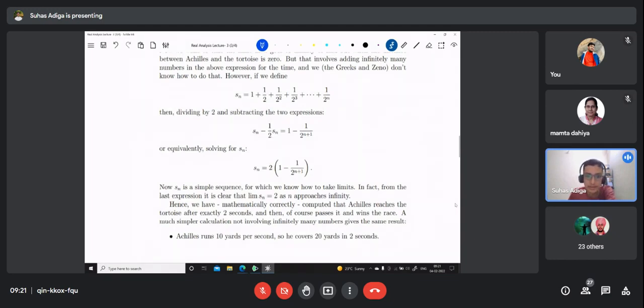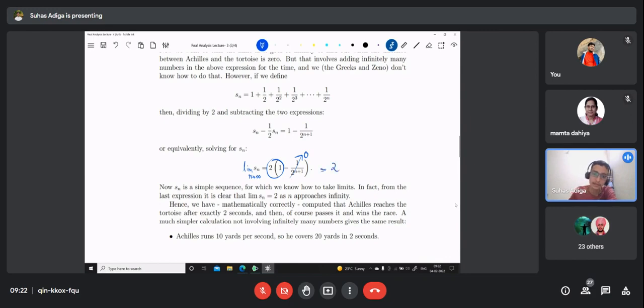So we have Sn as this, and then we subtract half of Sn from Sn. So we get 1 minus 1 by 2 to the power n plus 1. So it will be Sn by 2, so I multiply by 2 here. Now I apply the limit, Sn when n tends to infinity, and the same on the right hand side, and you can clearly see that it is 2 seconds, right? So this will be 2 because this term will tend to 0. This answer will be 2.